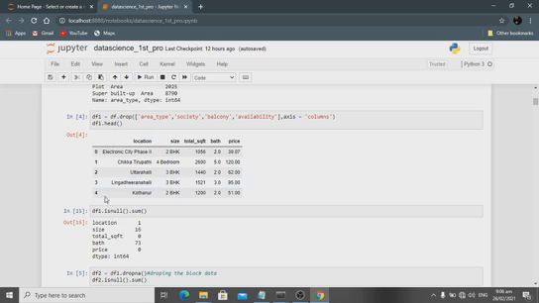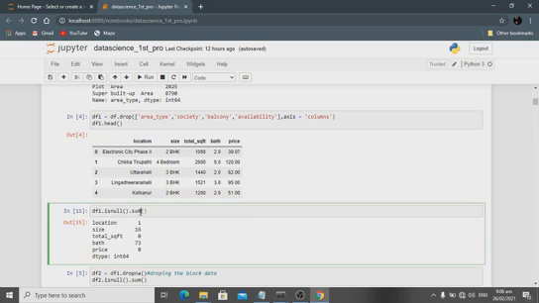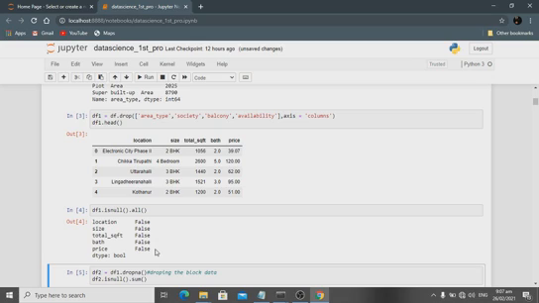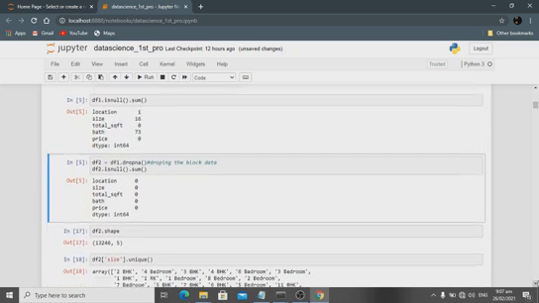So df1 is null, and what happens? Some are integer, some are all to be used, which can be false or true. It is also a boolean function, but sum is the predominant one because it is easy to understand what kind of null values occur. Then dropping the blank data.